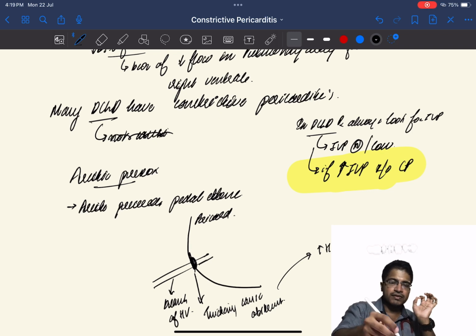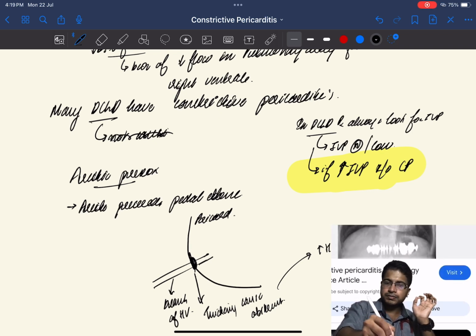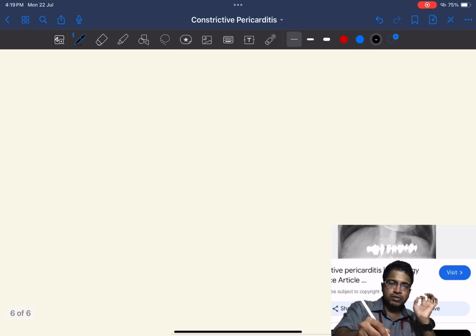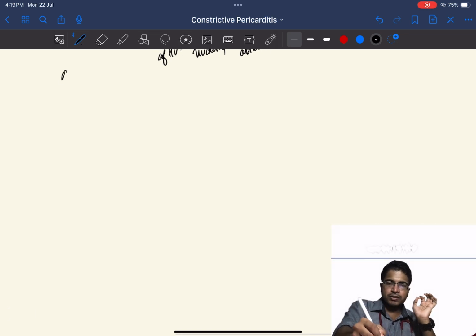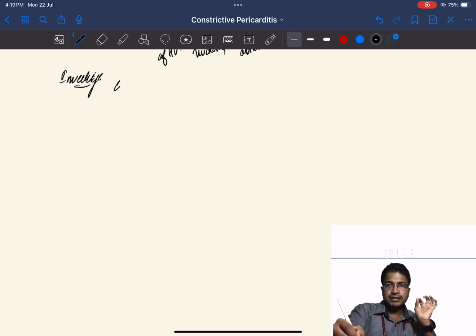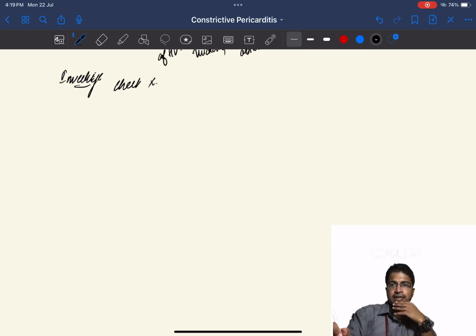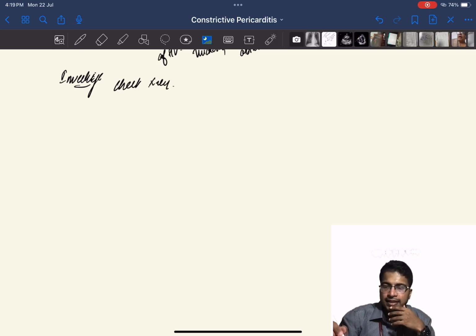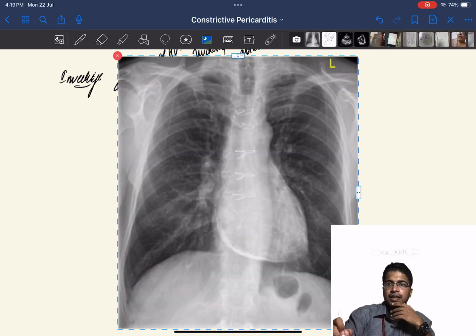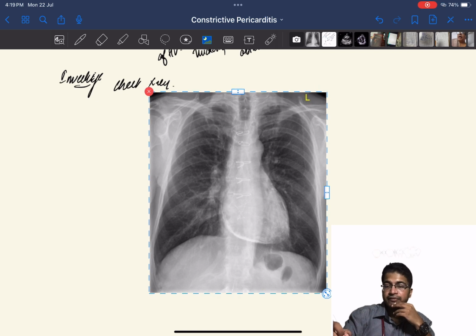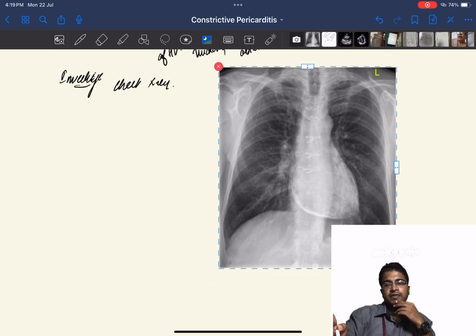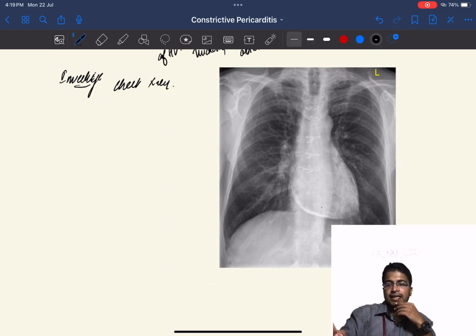So coming to the investigations. The basic investigation is the chest X-ray. What do we find in the chest X-ray? There is a thickened, calcified pericardium in constrictive pericarditis. The heart borders are also a bit sharp, but always look for calcification in the chest X-ray.